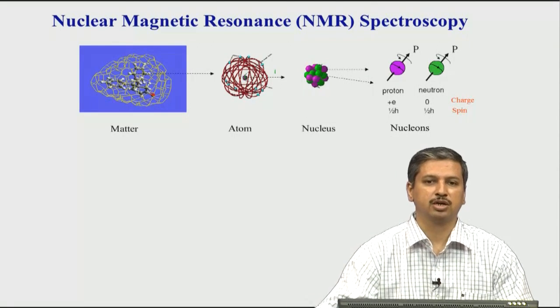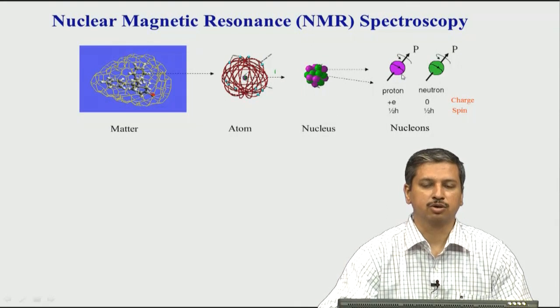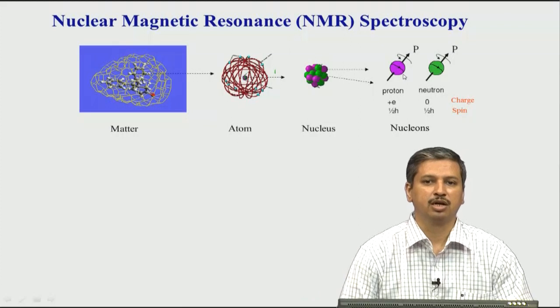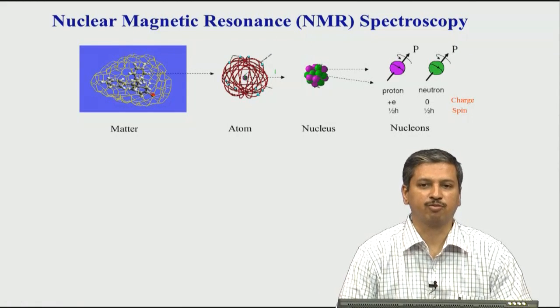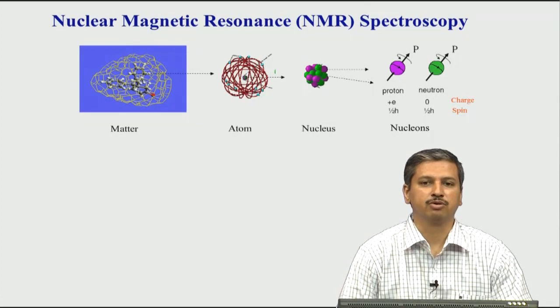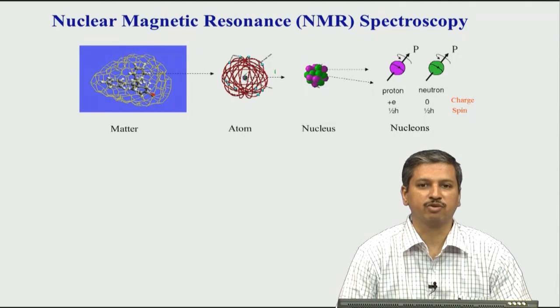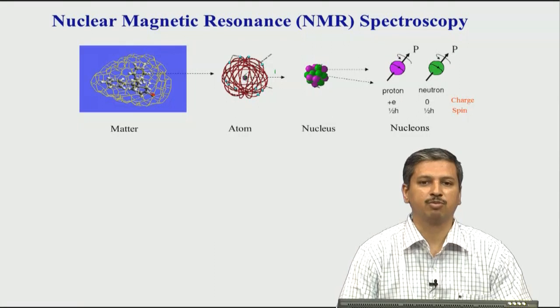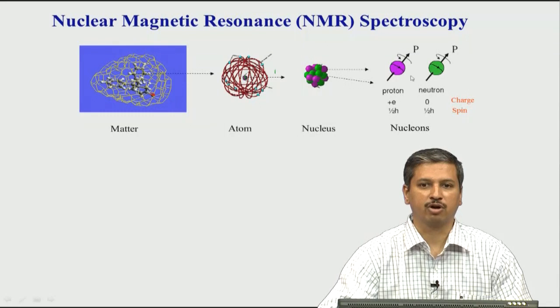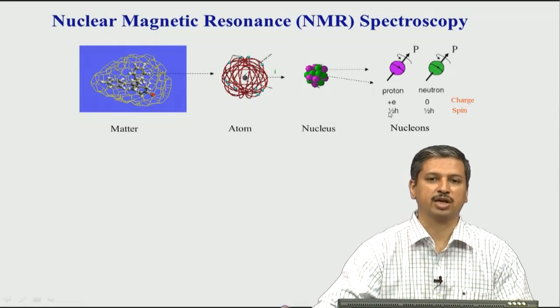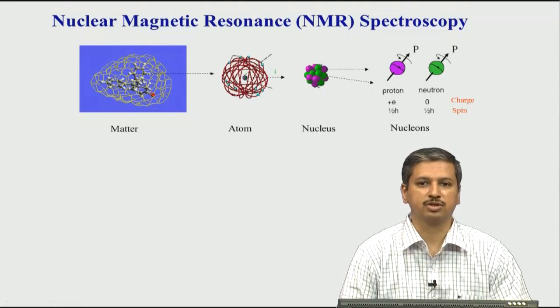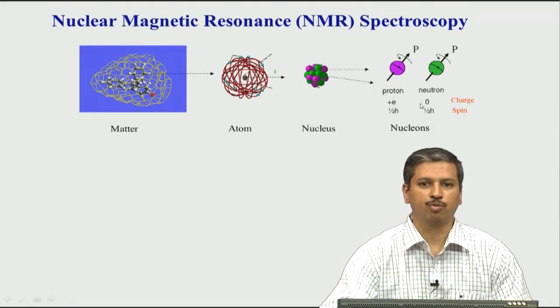Spin is essentially an abstract quantity, a quantum mechanical quantity. Although it is not literally that they are spinning, we can always associate all the properties of motion with this quantity called spin. So, I would suggest that in the back of your mind you keep in mind that it is not literally a rotation of the nucleus which is going on, but at the same time we associate a property called spin which will be very useful. The spin of a proton and neutron are the same, they are fermions, and we use the value half h cross. This h is Planck's constant, and h bar, or h cross, is h upon 2 pi.